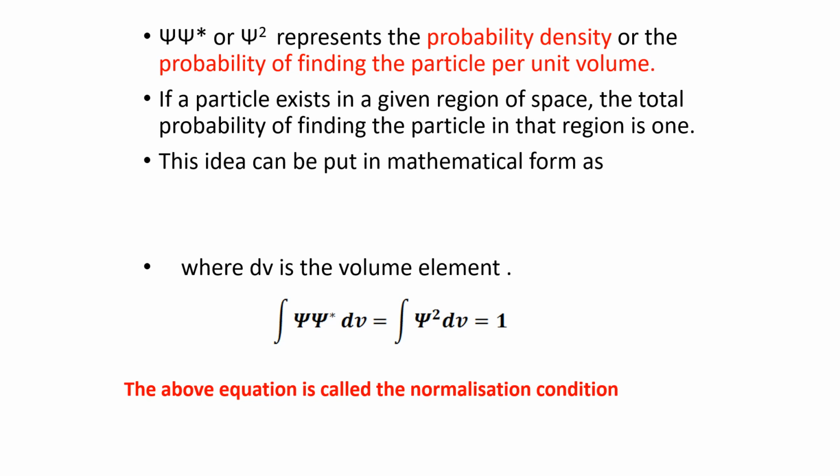So what will be the total probability of finding a particle in a whole volume V? Then you can write that equation as the volume integral of psi square dV. It is equal to 1 because we know that the particle exists in that given region of space, and this equation is called the normalization condition. And what does it mean? It means that if a particle exists in a given region of space, the total probability of finding the particle in that region is 1.